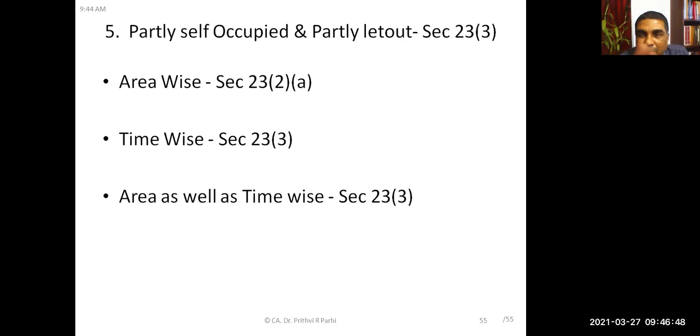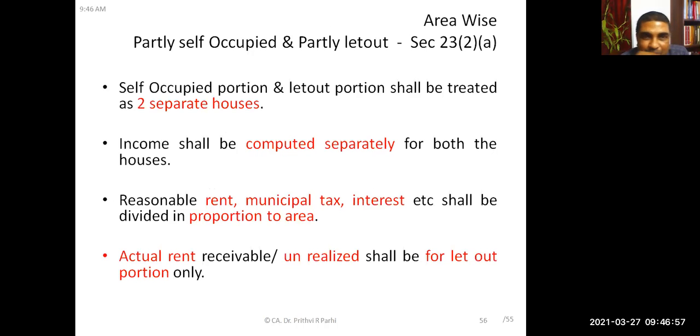So it can be area-wise as well as time-wise. When it is area-wise segregated, that is, area-wise partly self-occupied and partly let out, we have to treat that house as if there are 2 different houses. Income shall be computed separately for both the houses. So as if there are 2 separate houses, we have to treat them, and separate income has to be computed.